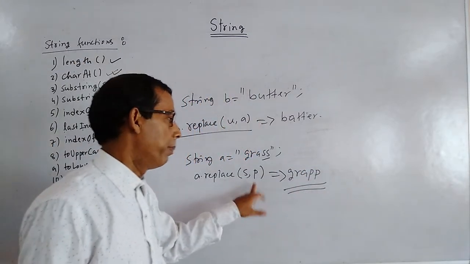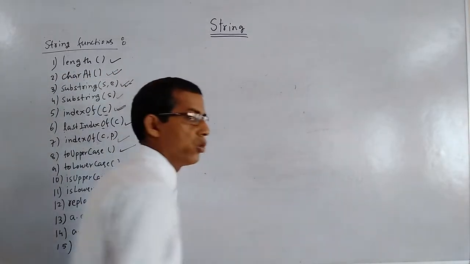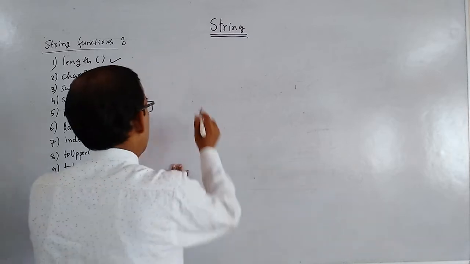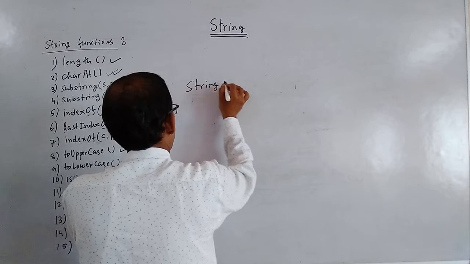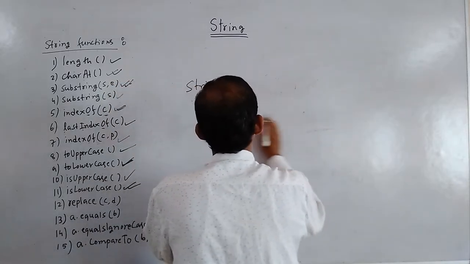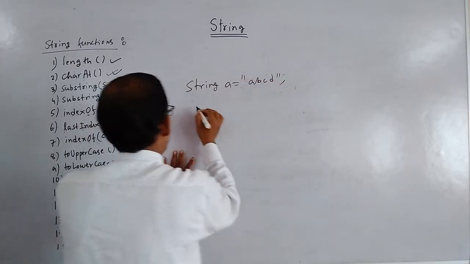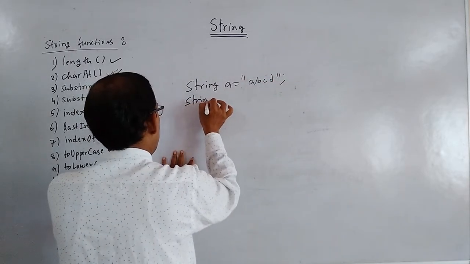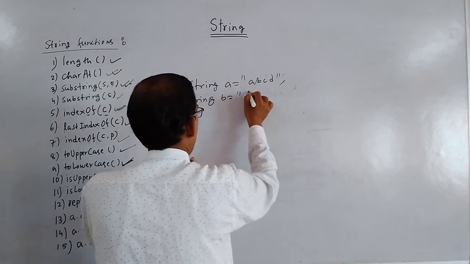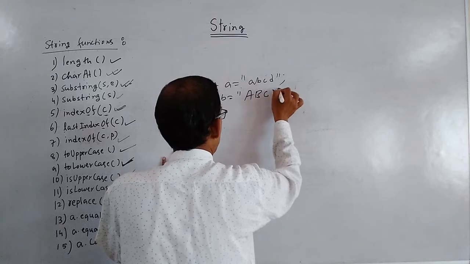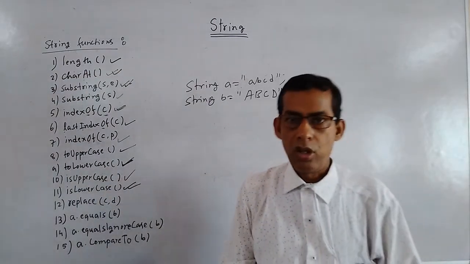Okay, S will be replaced by P. Now suppose you have two strings. String A equals A, B, C, D, and string B equals A, B, C, D. Now you have to check whether both the strings are equal or not.